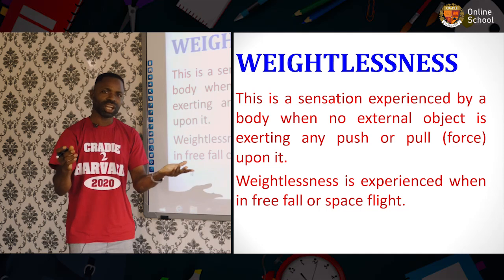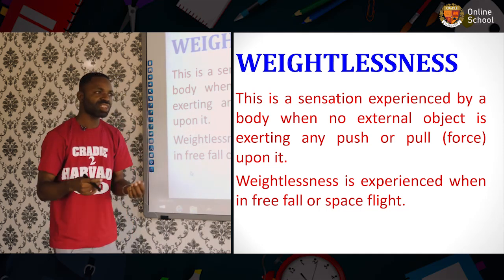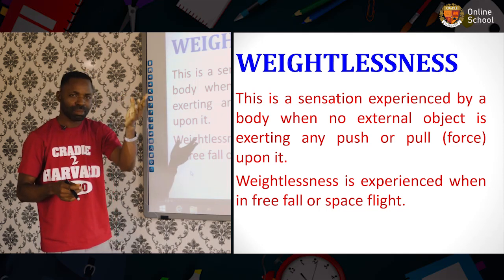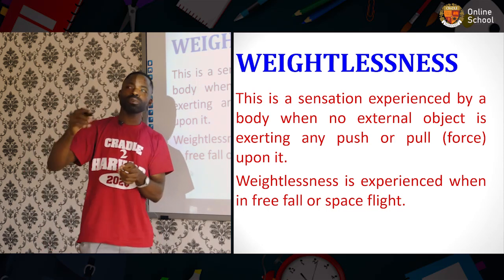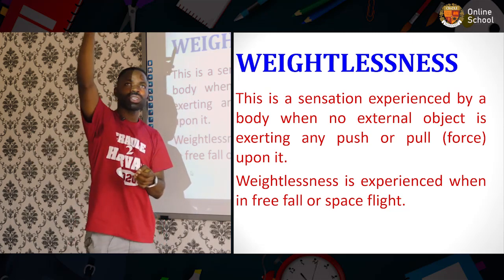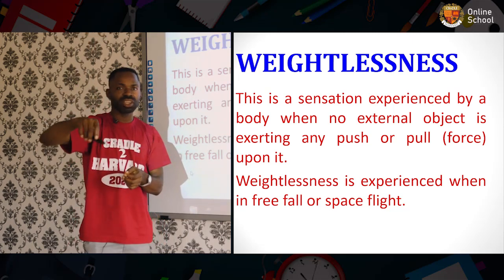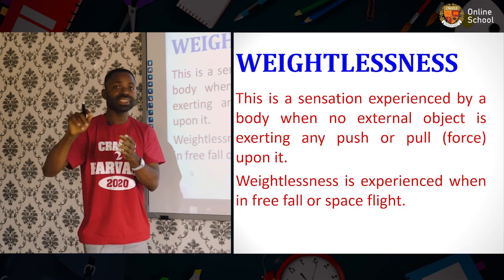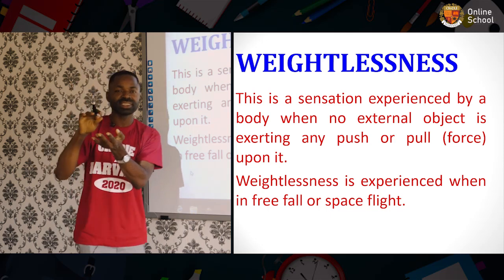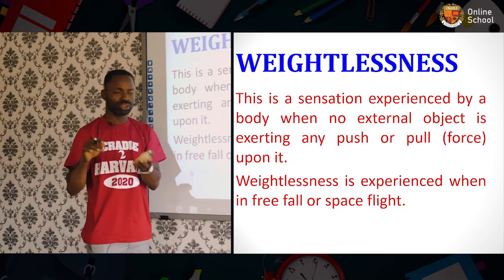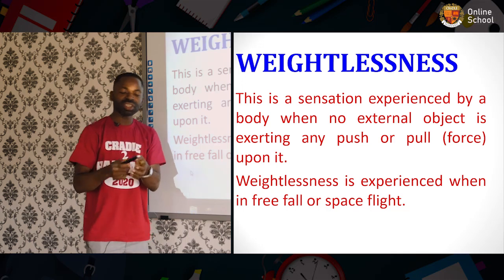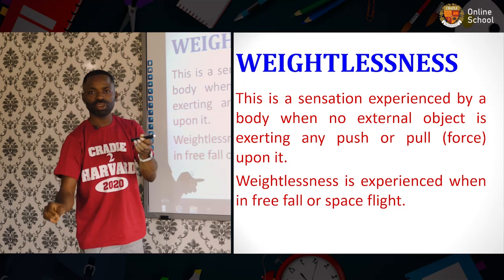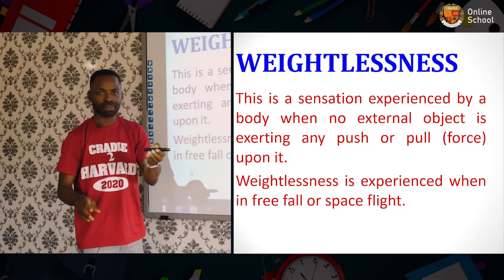A free fall: an object falls freely. Take for instance a feather. I believe you all know what a feather is. If you take it up and just drop it, what happens? It falls freely. But it does not fall completely freely, because there is air resistance that also delays the fall of the feather. You get it? But you agree with me that if you take a feather and a stone, the stone will land on the floor first before the feather.